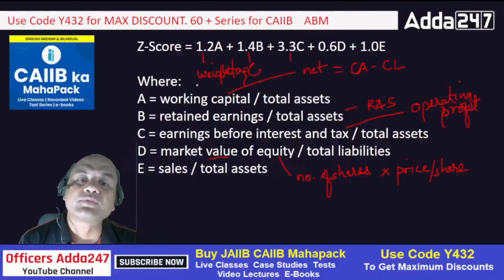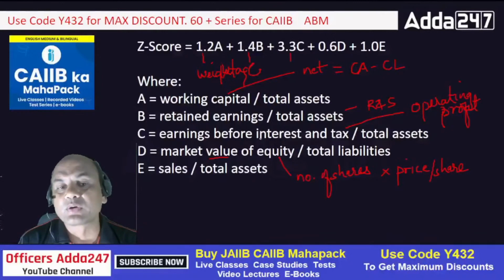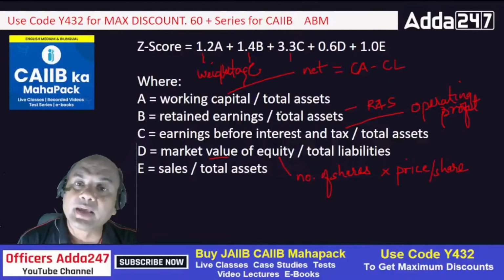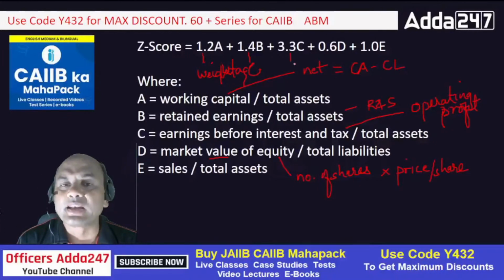Remember this. A is working capital upon total assets. B is retained earnings upon total assets. C is EBIT upon total assets. D is market value of equity upon total liabilities. Only D is different. And E is sales upon total assets. In any case you have to remember this. There is no option. I'll tell you one hint.